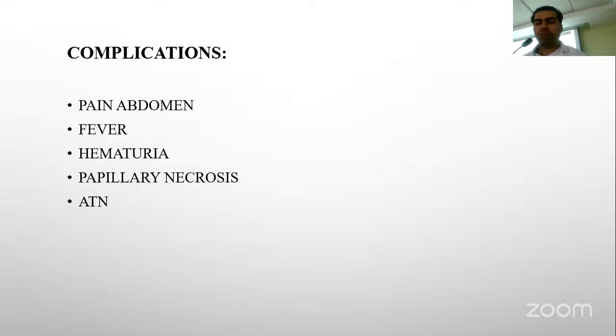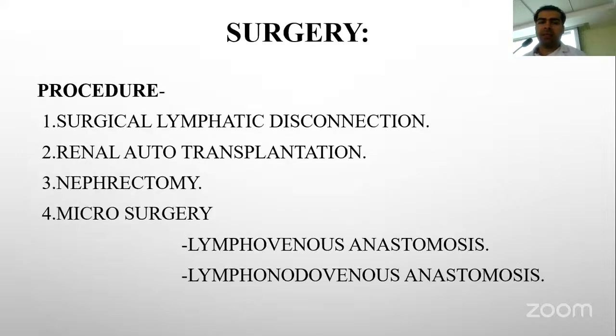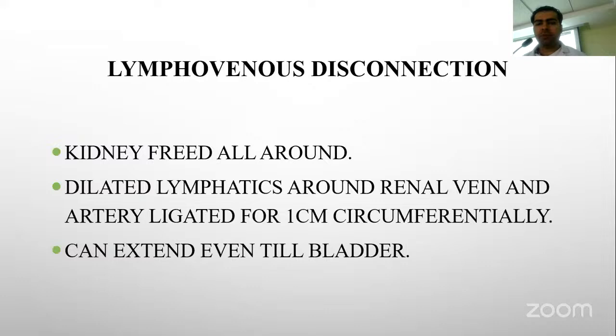Various complications can be hematuria, fever, pain abdomen, and acute tubular necrosis. Surgery is indicated in case of refractory chyluria, or when there is weight loss and hypoalbuminemia, recurrent clot formation, hematochyluria, or an altered immune status. Various surgical procedures are surgical lymphatic disconnection, renal autotransplantation, nephrectomy, and microsurgical procedures like lymphovenous anastomosis and lymph nodovenous anastomosis.